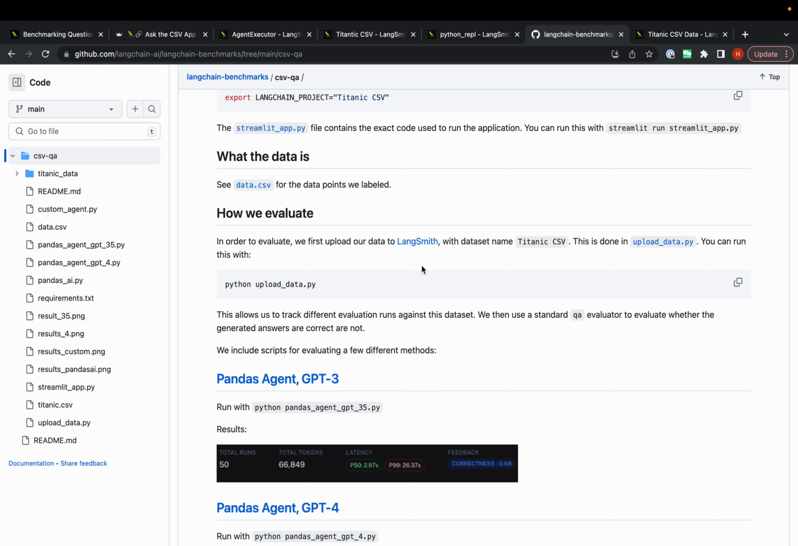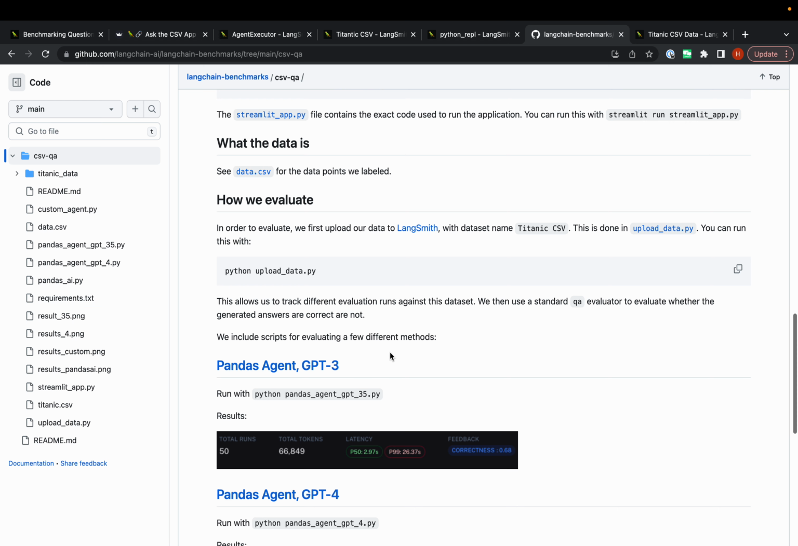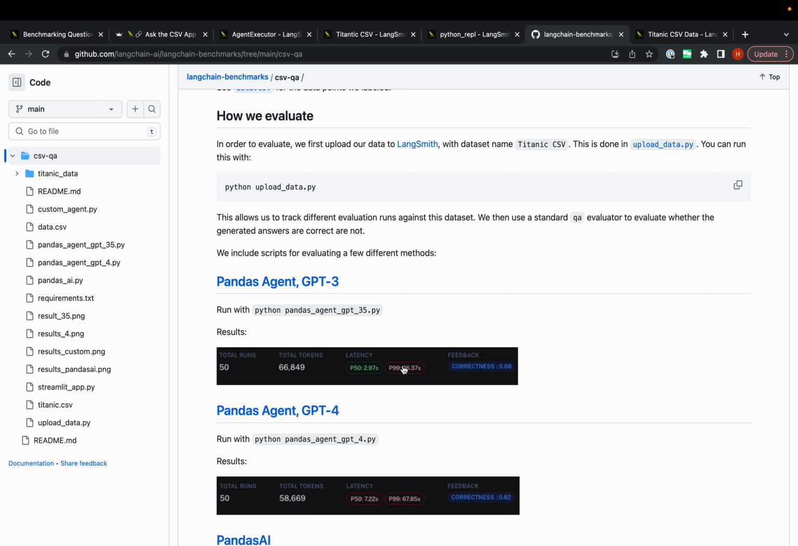We're going to upload our data set there. We're going to then run test runs against a bunch of different agents or a bunch of different solutions, I should say, because some of these aren't agents. And we're going to benchmark them. These are screenshots taken from LangSmith. I'll show this in LangSmith after this.